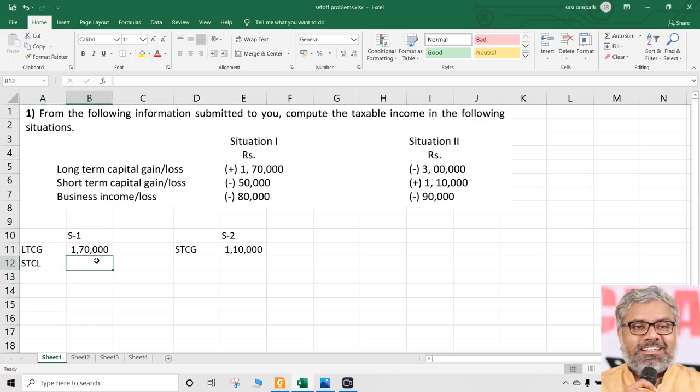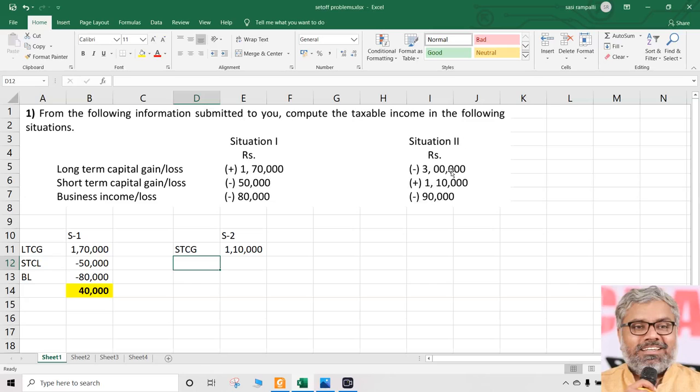So can that be set off against long-term capital gain or not? The answer is yes, it can be set off. There is no issue at all. So definitely that can be taken as minus. Then we have PGBP loss. Let us call it business loss. So a business loss of 80,000 is there. Can that be set off against long-term capital gain? Once again, yes. Why? Because business loss has a restriction only against salaries. There is no restriction about business loss to be set off against any other head of income. So ultimately after setting off this, what is the final answer here? 40,000 rupees is the final answer in case of situation 1.